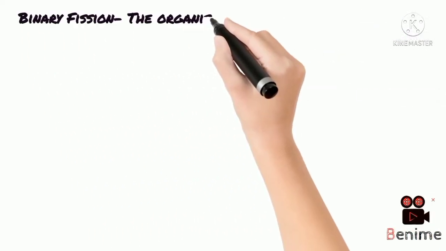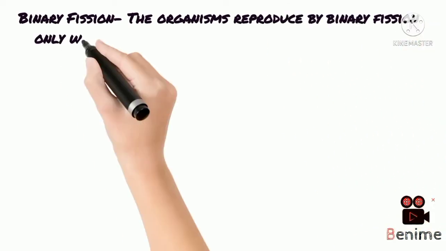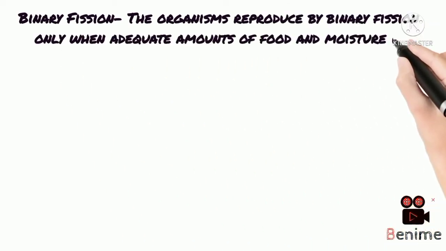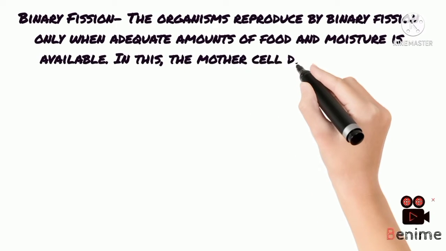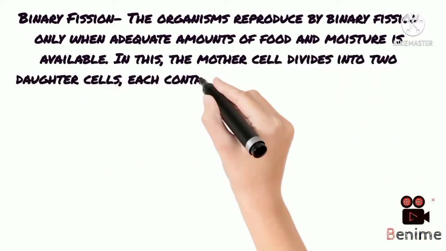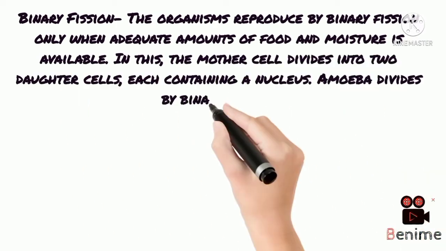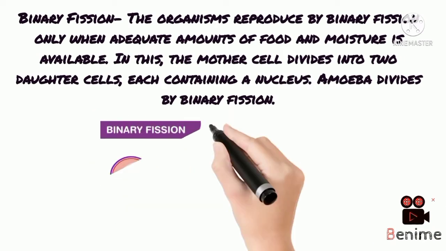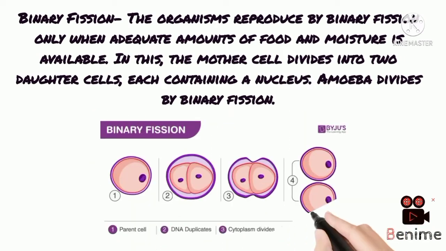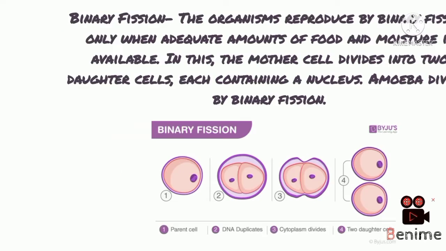Binary fission. The organisms reproduce by binary fission only when adequate amounts of food and moisture are available. In this, the mother cell divides into two daughter cells, each containing a nucleus. Amoeba divides by binary fission. The diagram is shown below.